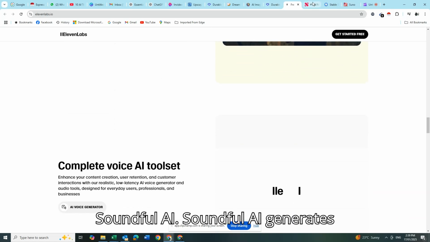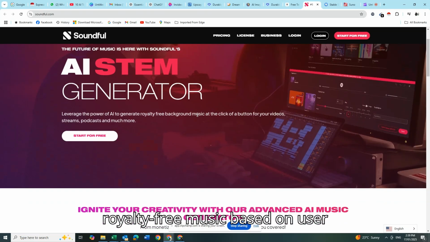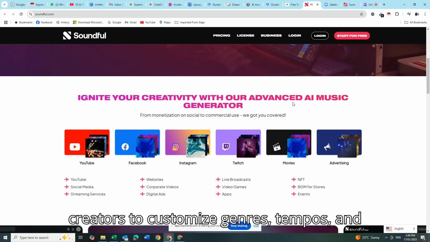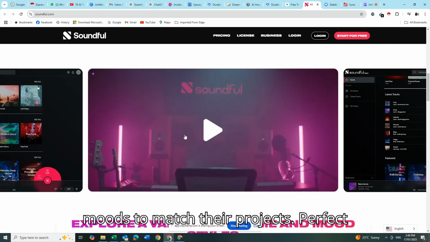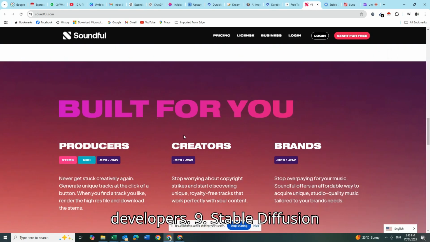8. Soundful AI. Soundful AI generates royalty-free music based on user preferences and keywords. It allows creators to customize genres, tempos, and moods to match their projects. Perfect for video creators, podcasters, and game developers.